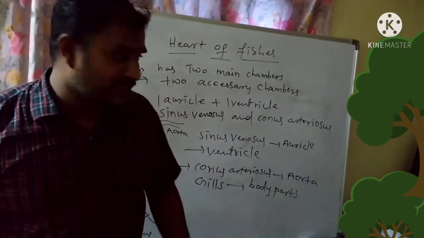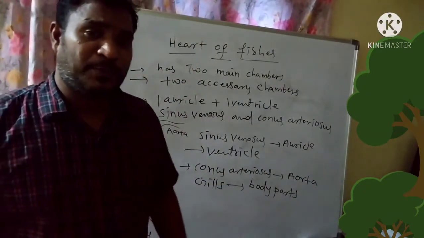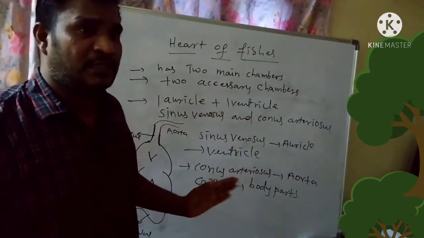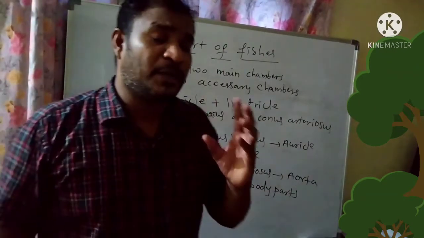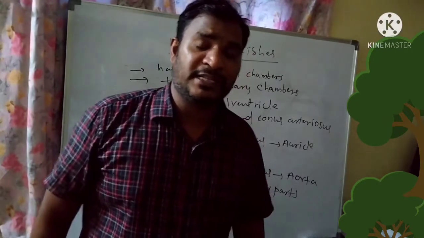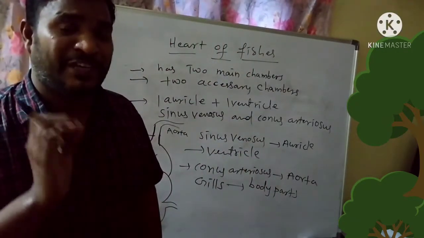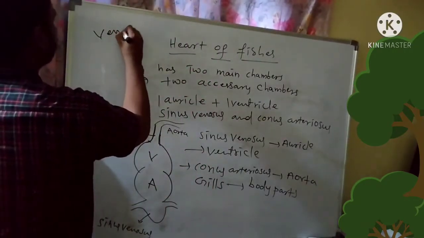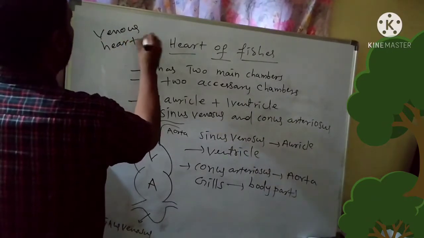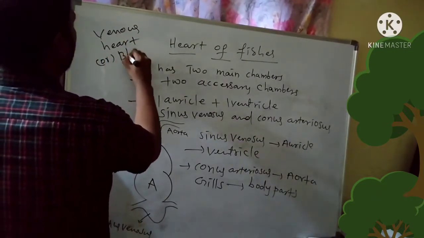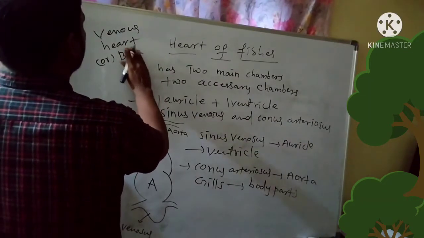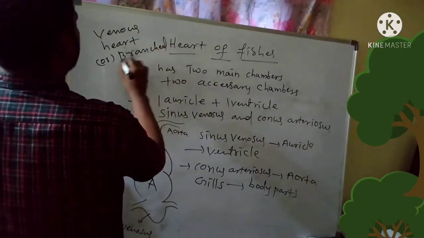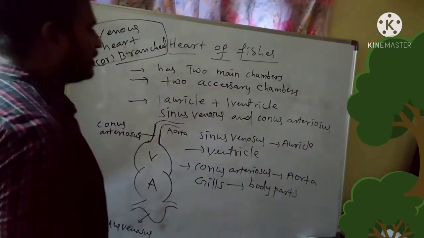The heart present inside the fishes pumps only deoxygenated blood. Such a kind of heart is known as venous heart or branchial heart.